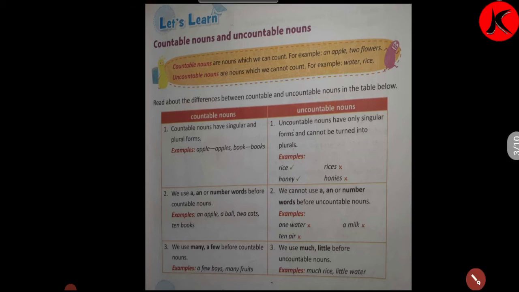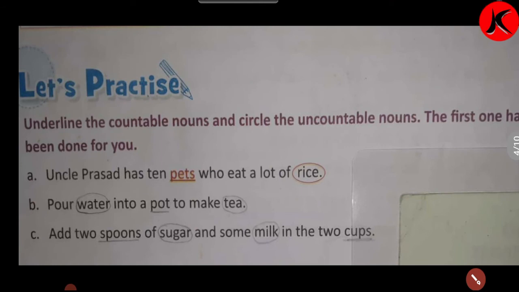Now we'll go to the next page. Underline the countable nouns and circle the uncountable nouns. The first one has been done for you. Now over here you can see, Uncle Prasad has 10 pets who eat a lot of rice.